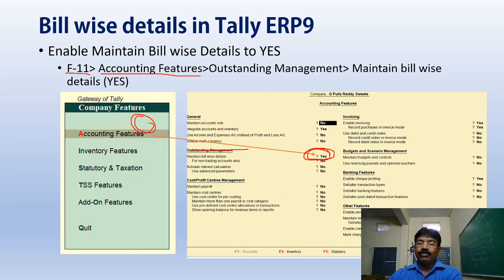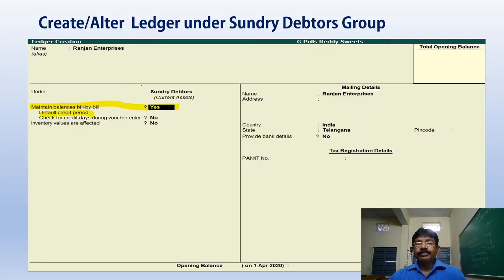Bills are the invoices which give the information about debtors or receivables. Now, when we are creating a ledger account under the group sundry debtors, it will ask us to maintain balances bill by bill. We have to set yes here.